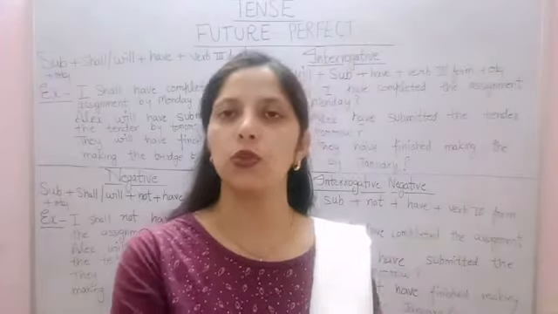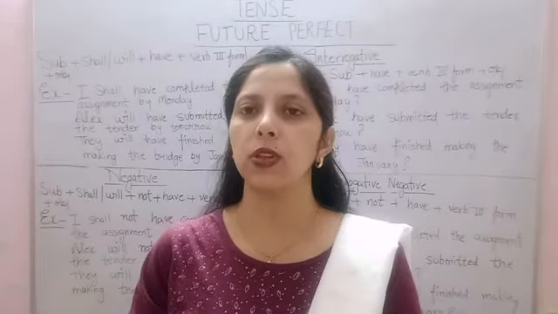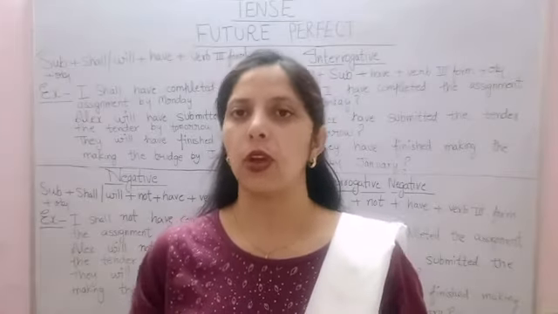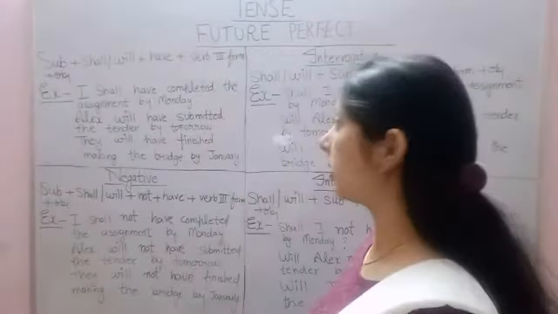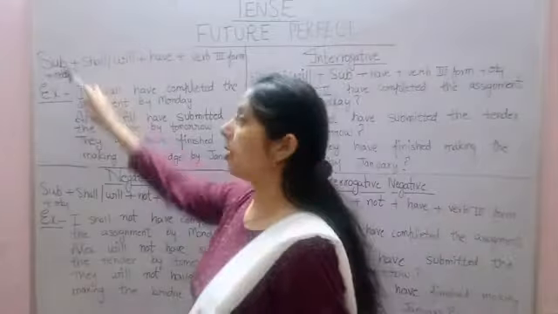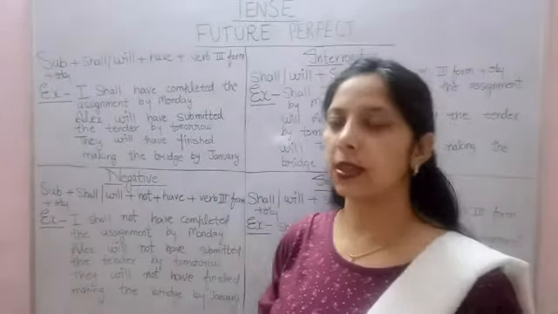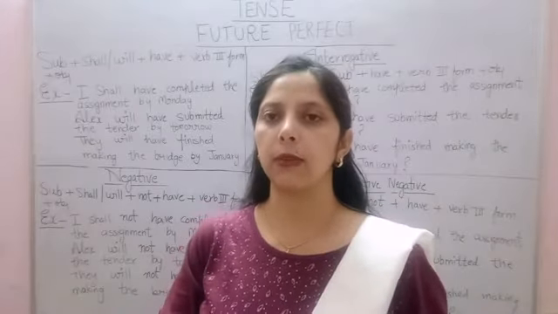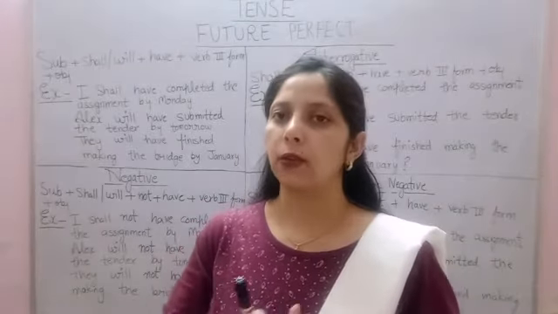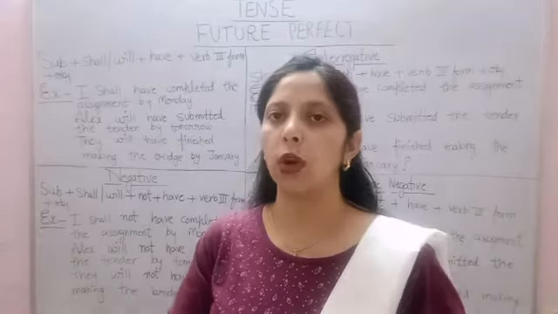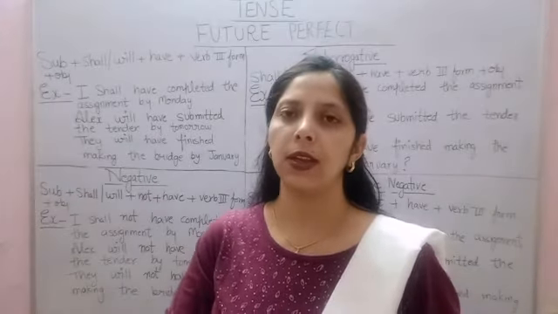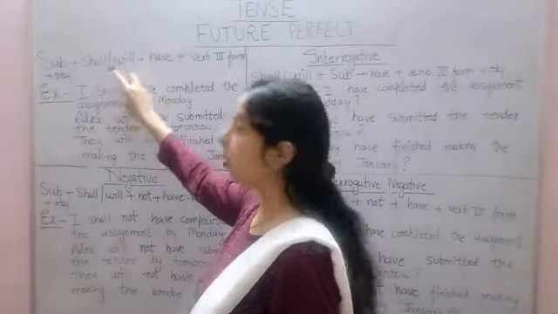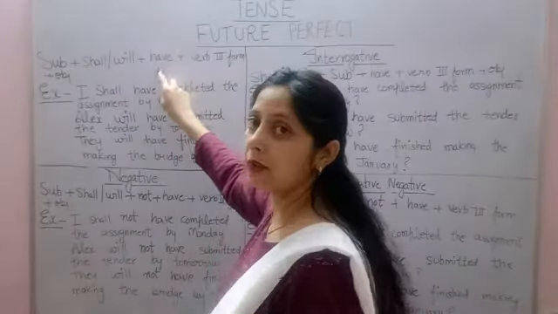Future perfect tense is used to indicate an action which is promised to be done by a certain time in the future. The format of future perfect tense is: subject. The sentence will start with a subject. A subject could be a noun or pronoun. A noun is the name of any person, place, animal, or thing, and the word which replaces the noun is called a pronoun, like he, she, it, they, etc. Plus shall or will, plus have.